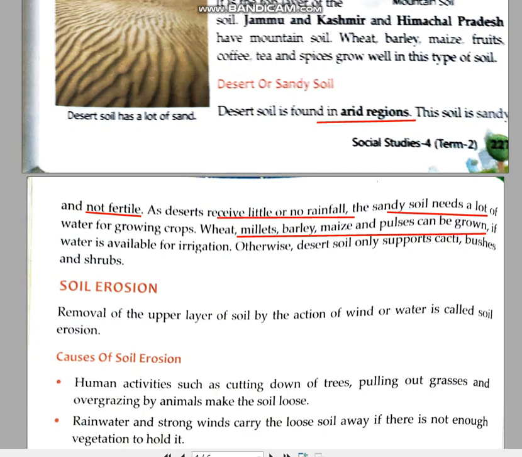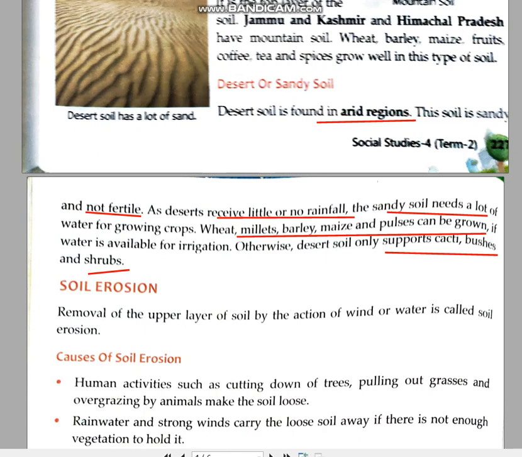Otherwise, the plants found in desert soil are only cacti. Cacti is the plural of cactus. There are a few dry bushes along with thorns, and then a few shrubs. Thorns are always there in the plants found in the desert area, because thorns have the capacity to hold whatever water is available.